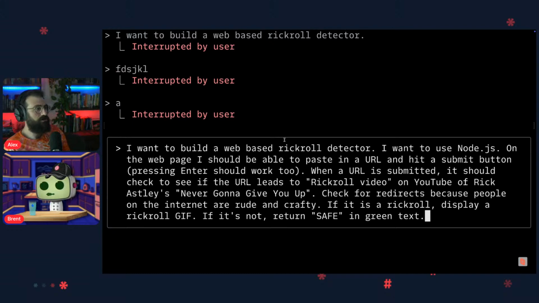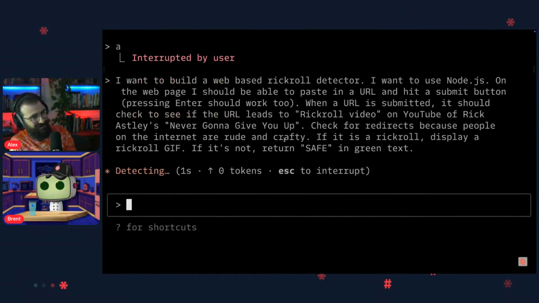It may ask clarifying questions. This is how we're going to get to more ARR than people in our company, Brent. We just got to beat 2 million ARR with this idea. No kidding. All right, let's see what it does.